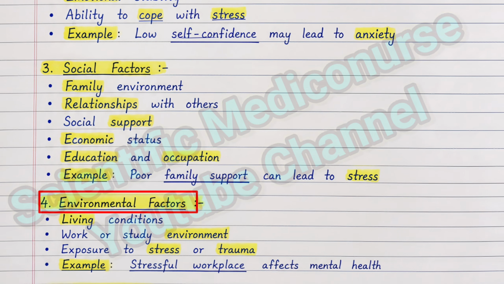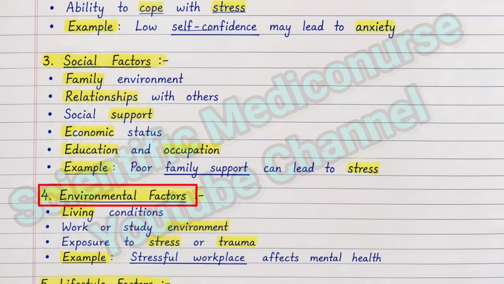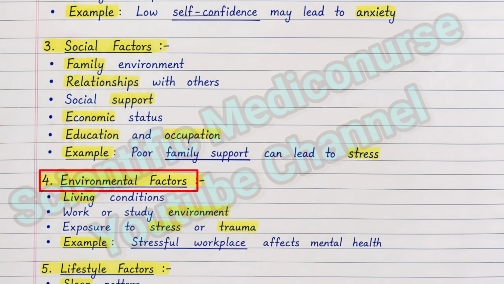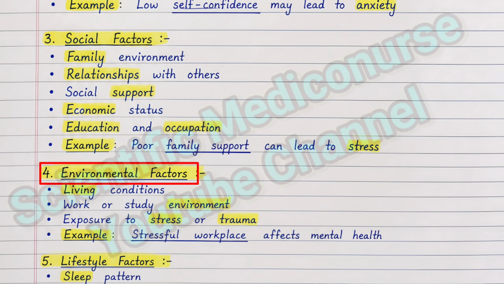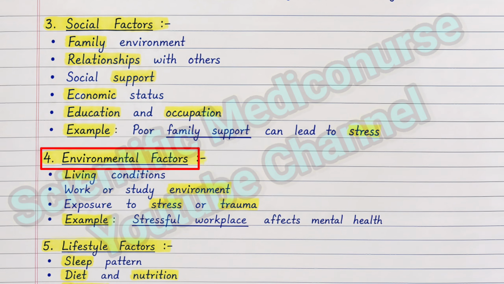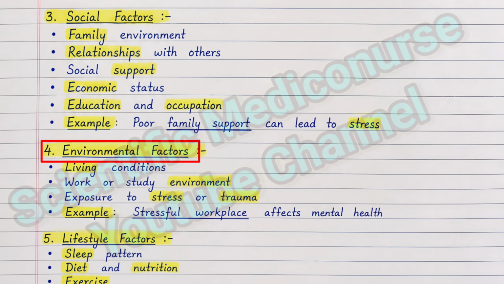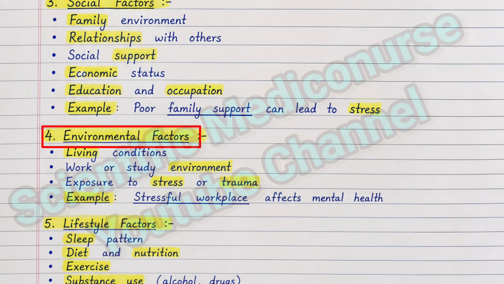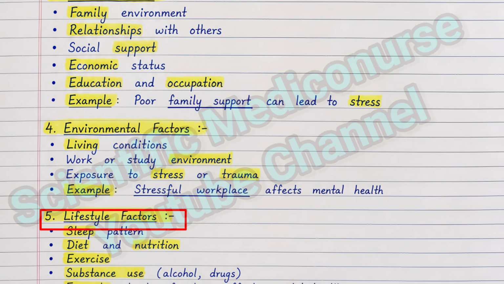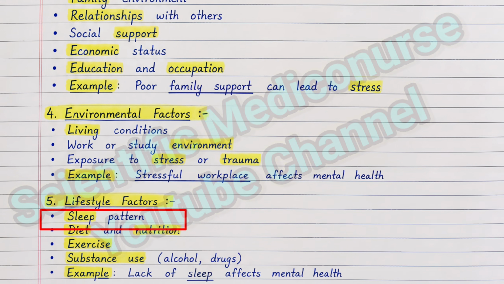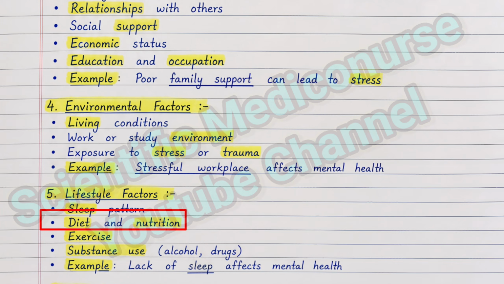The next factor is environmental factors like college, home, neighbors and society. For example, if you are living in an area where war is always going on or the climate is always bad, floods happen regularly and you cannot move to another area, these types of situations can also affect your mental health. The last one is lifestyle, like sleep. If you regularly do night duty, that can cause mental health issues. Okay, so this is all about the second question.